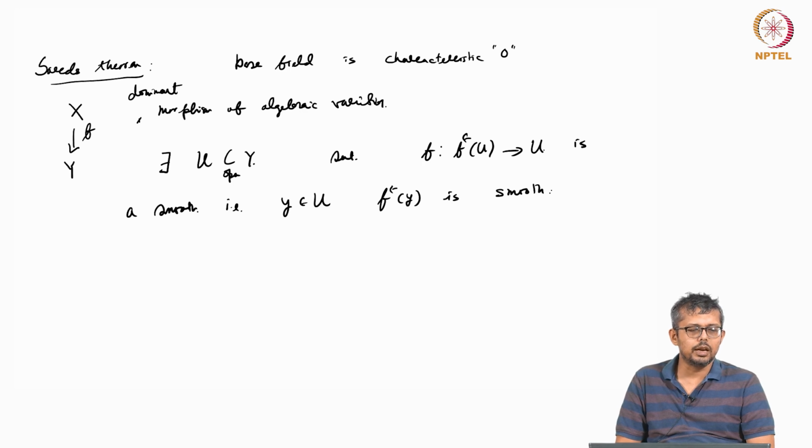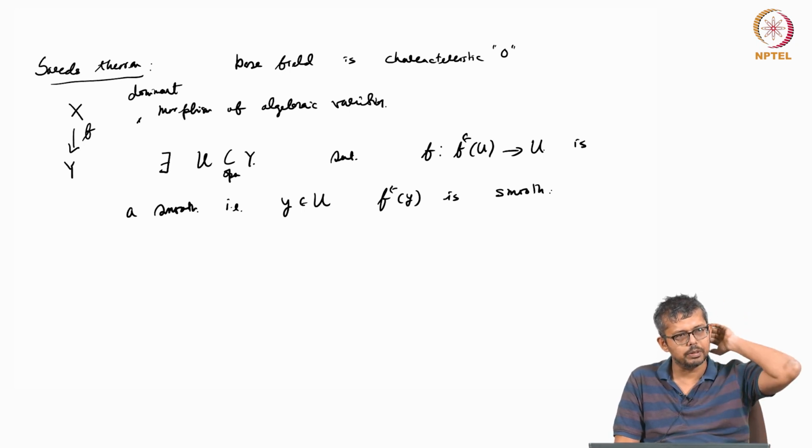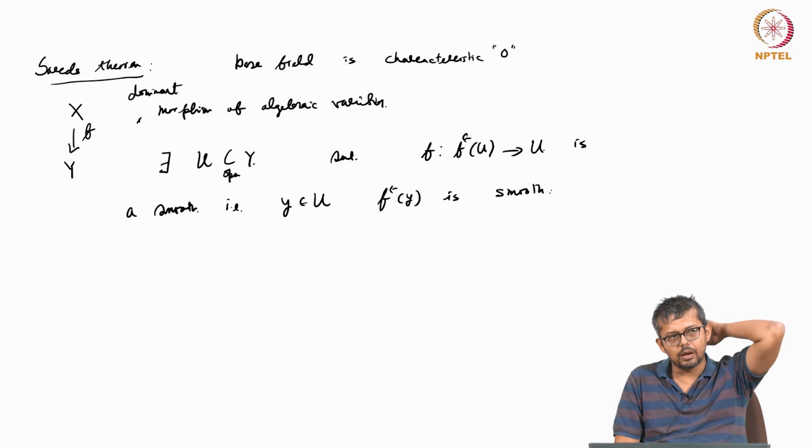So this is a generalization of the concept that smooth points are most points in an algebraic variety. Given an algebraic variety, the smooth points are dense. Right? The bad points, which are non-smooth points, they are closed. So the complement is smooth. So this is it if you take Y to be a point, for example. So this is a generalization of that.